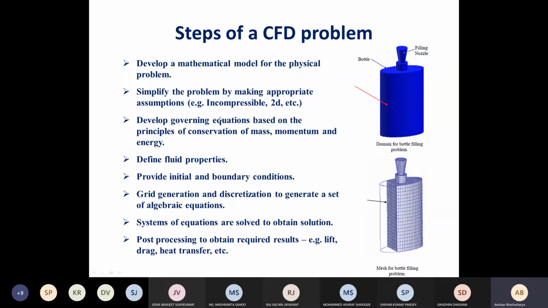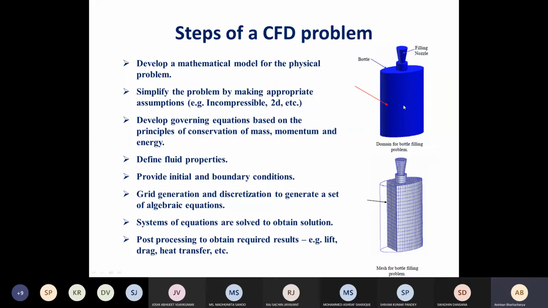Maybe we can solve it as an incompressible flow problem. Then we will simplify it further. So we can take appropriate assumptions based on our requirements and based on the physical problem. It has to be realistic assumptions. We cannot take arbitrary assumptions, right?